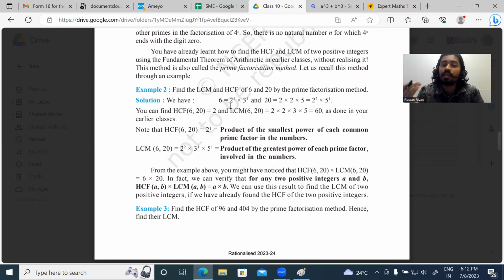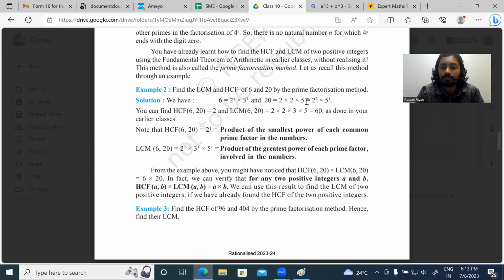In the same way you can find LCM also, but the method is different. To find the LCM, you have to take all the prime factors. For 6, the prime factors are 2 and 3, 2 into 3. And for 20, you can see 2 into 2 into 5. So you have to take all of them together.